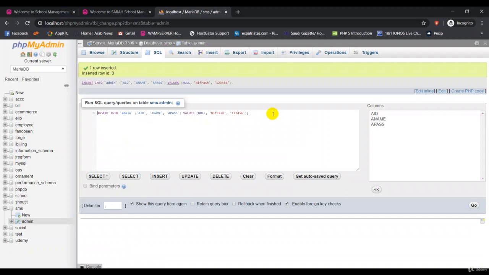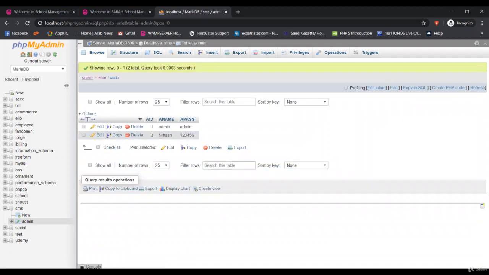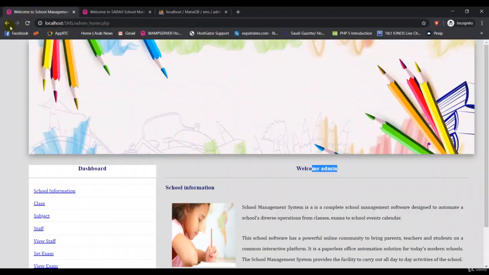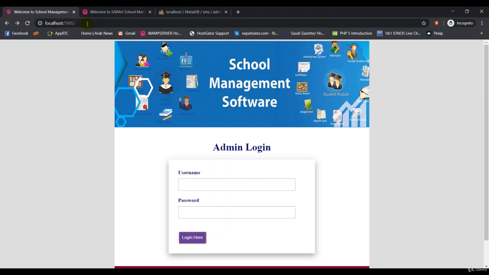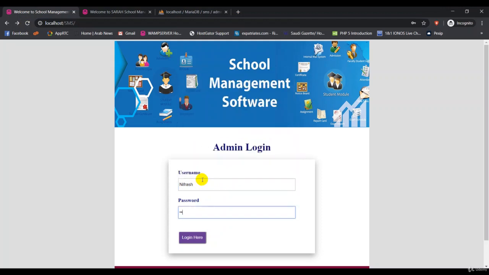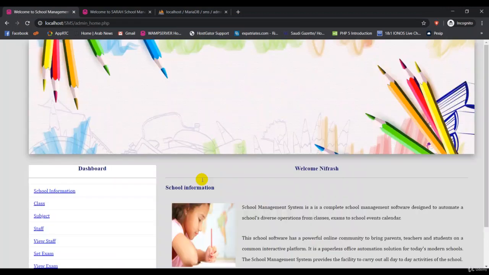Now I have created one record in my database. Okay, browse. Now I have two records. Then I go back to my browser, then refresh. Now I'm going to give my username and password, 123456. Guys, see, welcome, and my name. This is the way it's working.